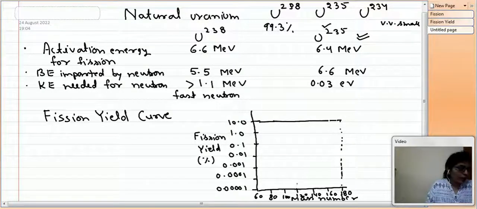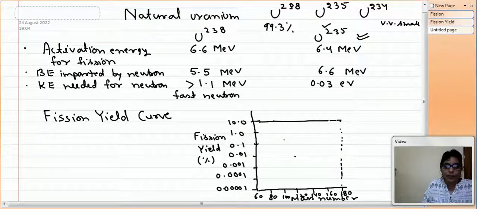This is for 118, which is 0.01. And then the maximum is at A equal to 95 and 140. So 95 means somewhere here and 140 means somewhere here.